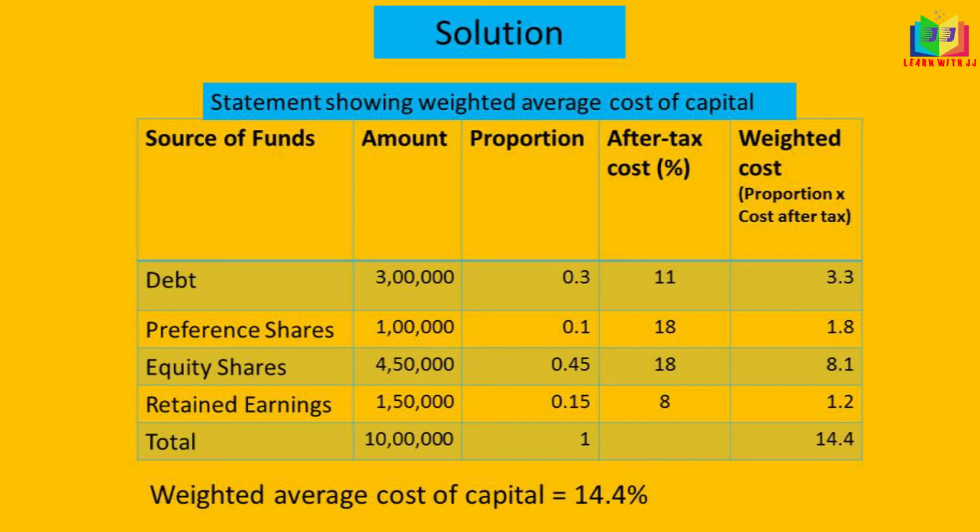Is that clear for you all? It is very simple: we multiply the proportion and after tax cost to get the weighted cost, and if we add the weighted cost, we get the weighted average cost of capital. If the proportion is not given, we have to find that proportion. We'll see that in the next problem.